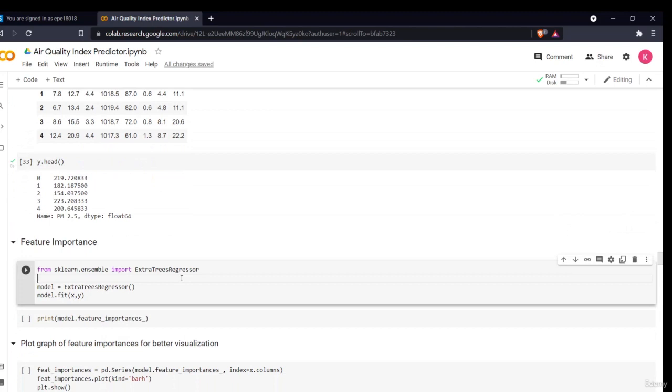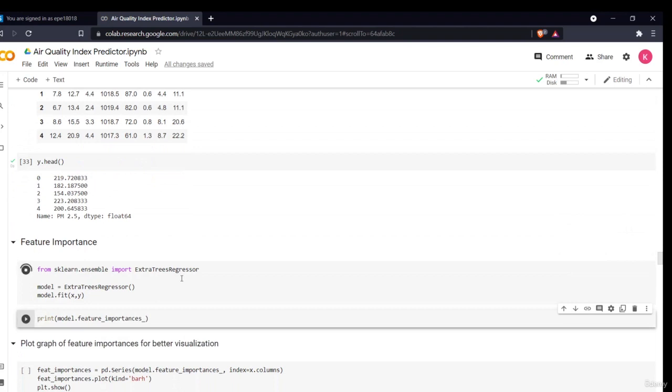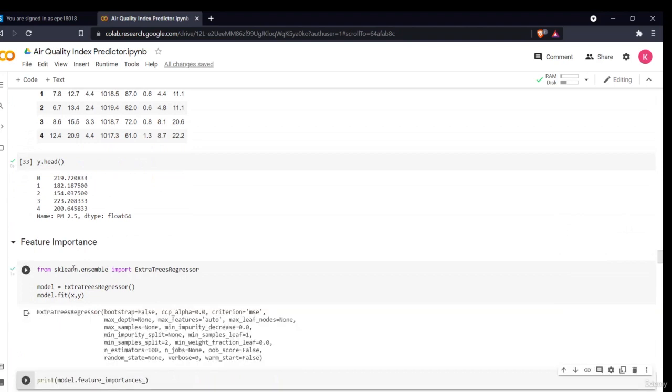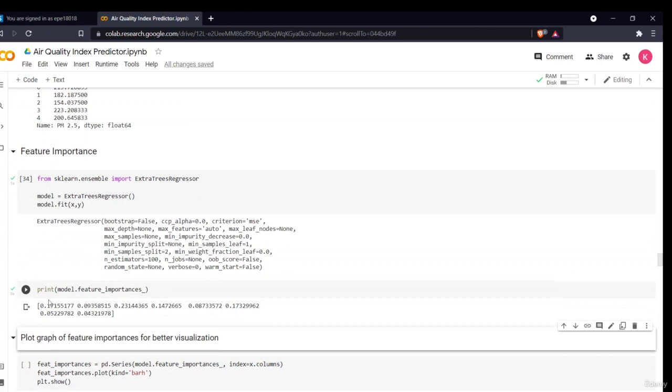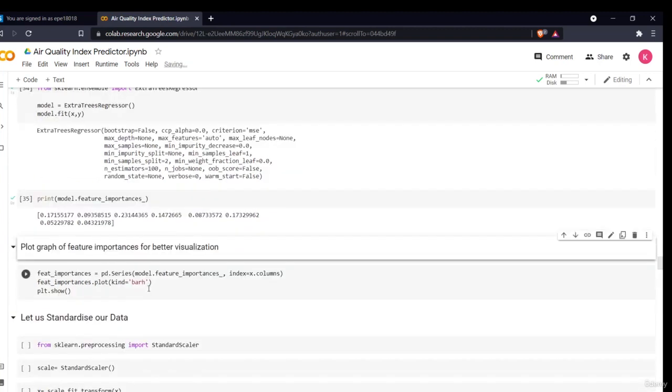For that, we'll be using a library, the ExtraTreesRegressor. It can be found in sklearn's ensemble module. We'll just fit our model and print the model's feature importances. What it'll do is give me the importance in numbers. Then we'll simply plot this in a graph for better visualization.